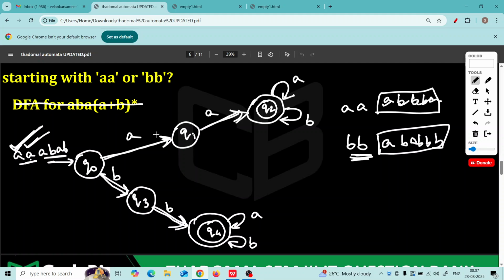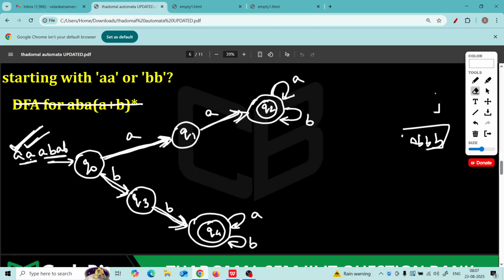Okay. Now you see, for Q0 we have given A transition, B transition. For Q1 we have not given B transition. Are you following? We have not given B transition. Now what does it mean? If Q1 gets B, what does it mean?